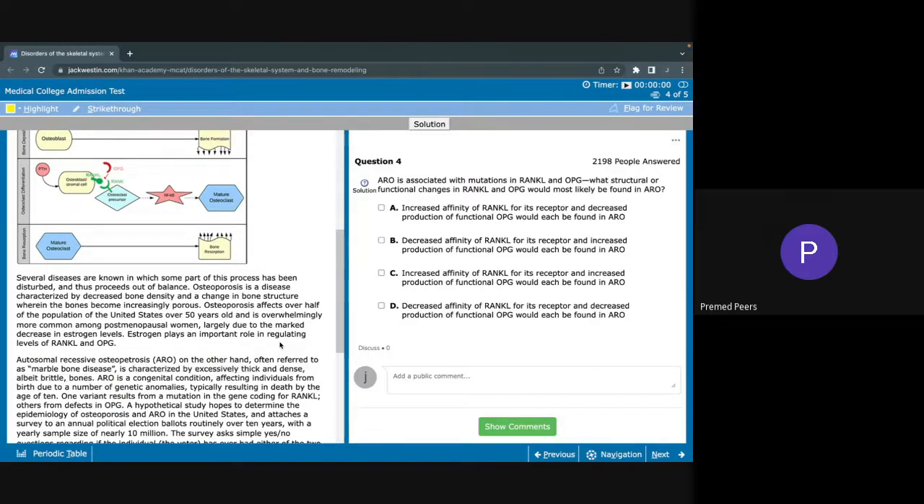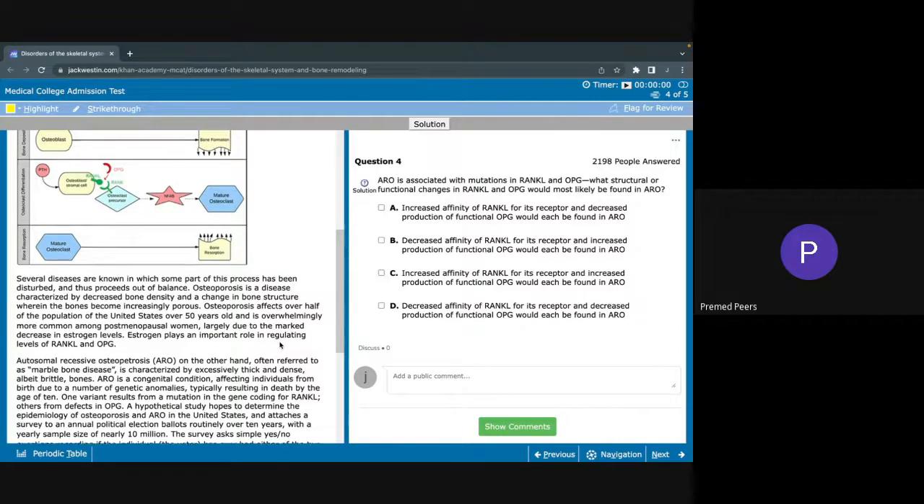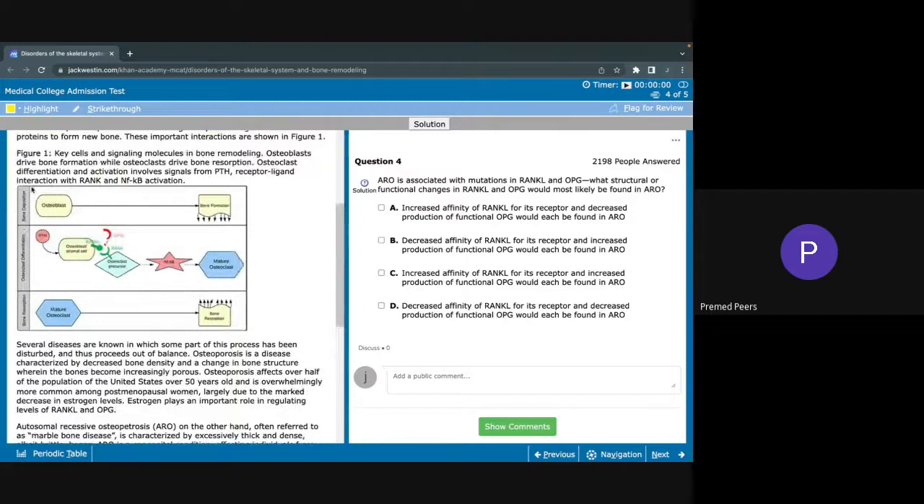We're looking at having essentially too much bone, instead of osteoporosis, which is porous bone or too little bone. So to get increased bone formation, we can either have an increase in osteoblast activity or a decrease in osteoclast activity. And in this case, we're looking at mutations in RANKL and OPG. This diagram here shows how parathyroid hormone eventually leads to the creation of mature osteoclasts and bone resorption.